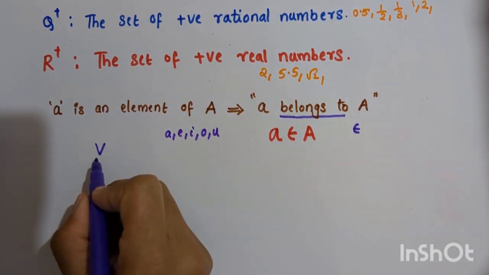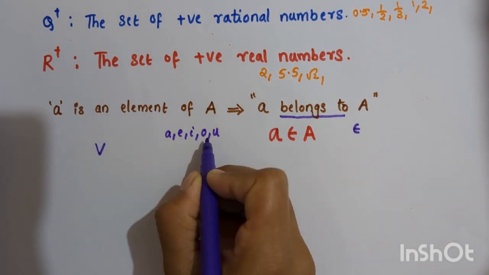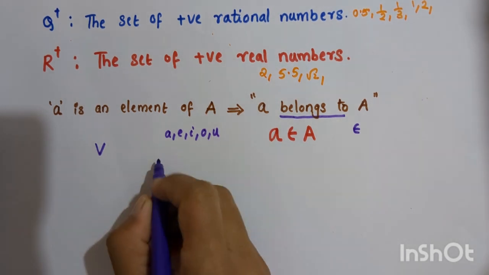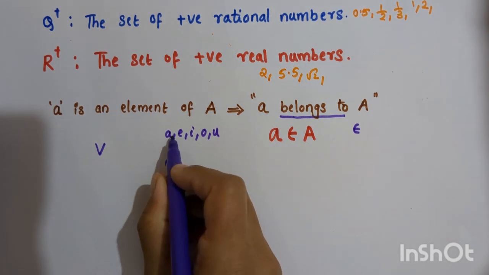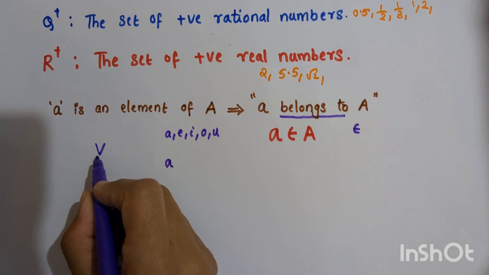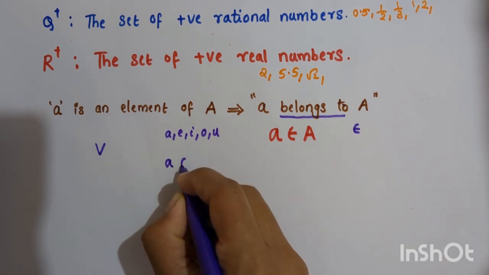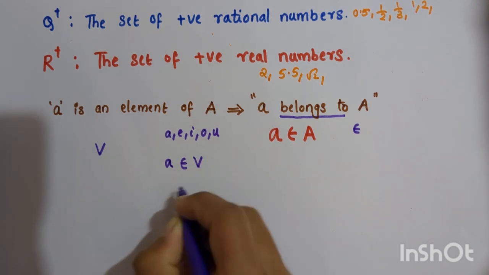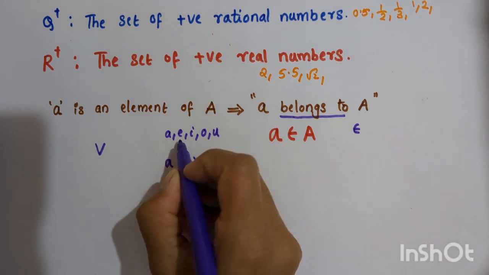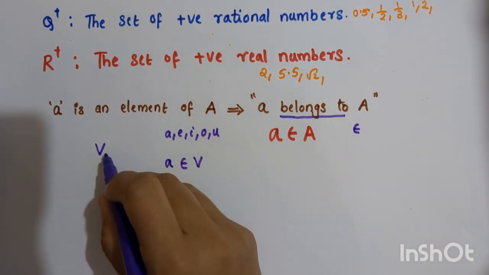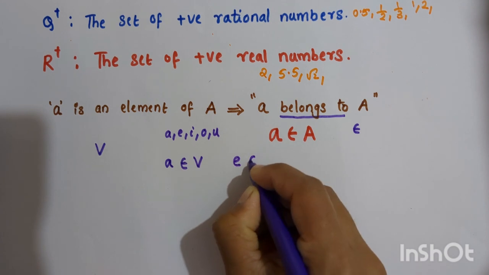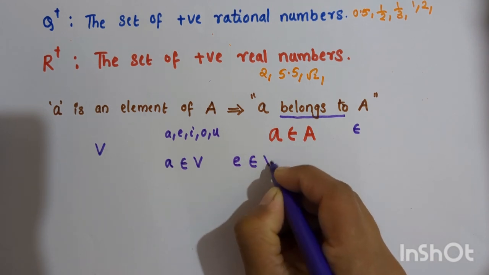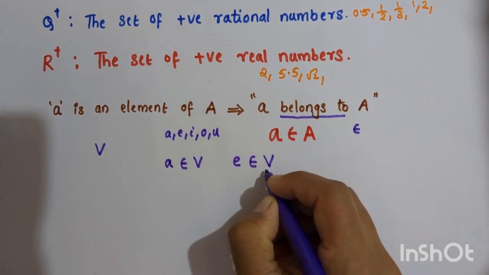So if we represent the set as capital letter V, which has these elements in it, we can say that small letter a is a vowel, so it is in the set V. So a belongs to the set V. See, e is also an element of V because e is a vowel. So you can write small letter e belongs to capital letter V.